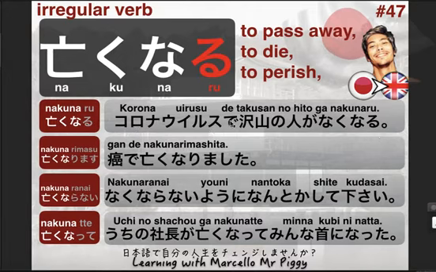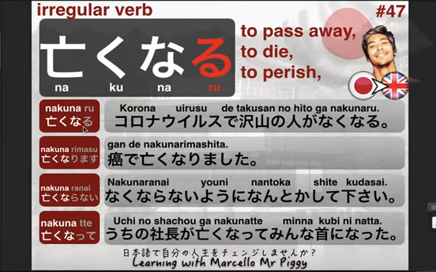De again means the method or how something is done or happened. Takusan no, let's memorize as a set, means a lot or many. Hito means people or person. And nakunaru in this case is to pass away, to die.